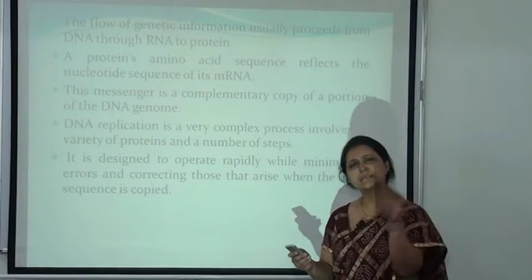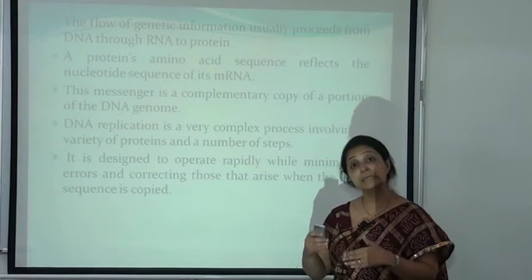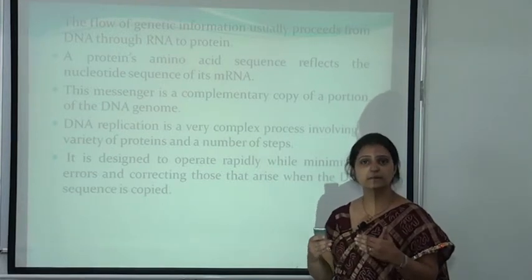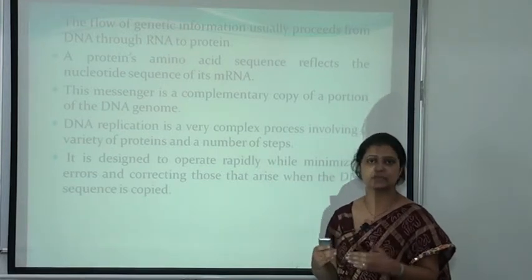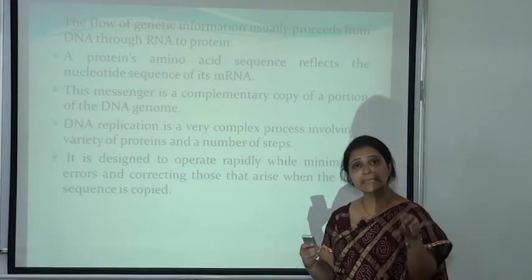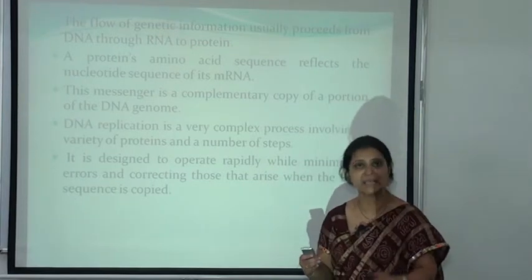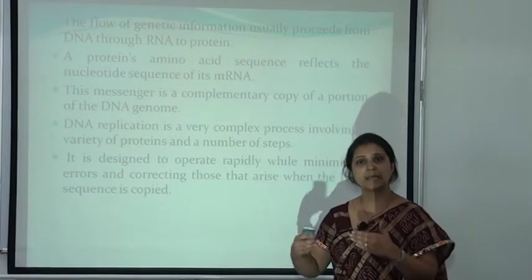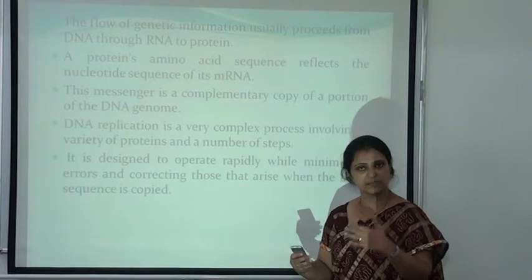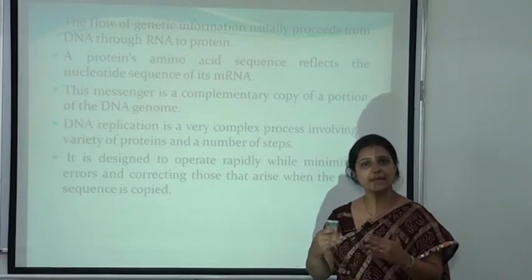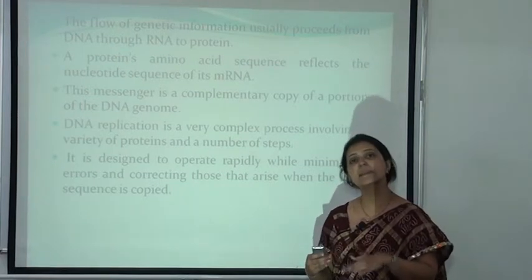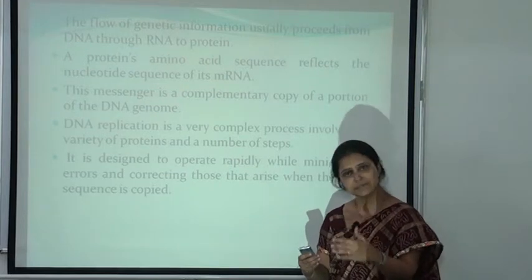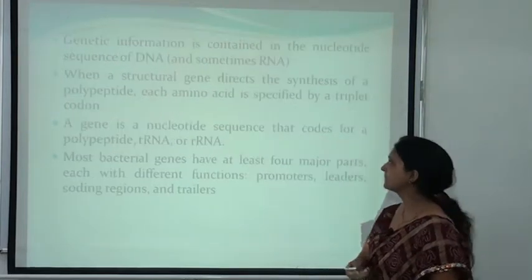Many errors occur during the replication process, but it is a self-correcting process. If there is any error, it will be corrected by itself during replication. That's why the copy of the sequence occurs correctly and the DNA replication occurs correctly. If there is no correction during the replication process, then it will be converted into a mutation. What is mutation? We will study next.